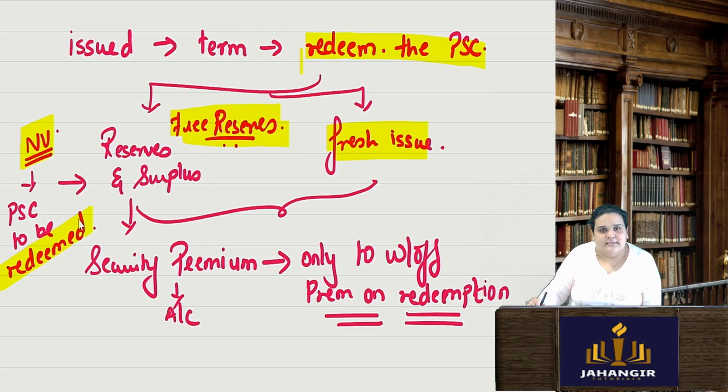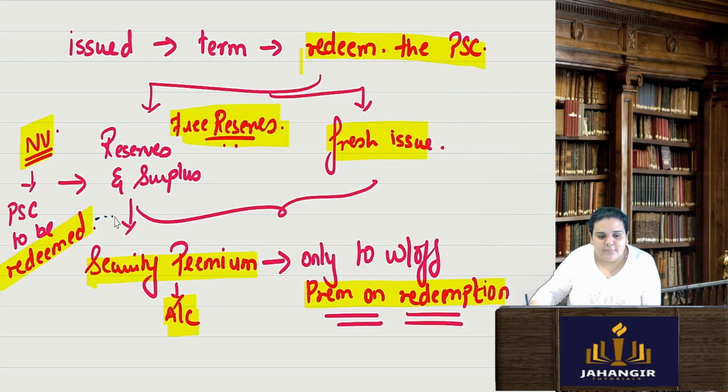We will see this also, what is the nominal value, we will compare that nominal value and the free reserves which we are using. And securities premium account, if it is there with the company, this can be used to write off the premium on redemption.